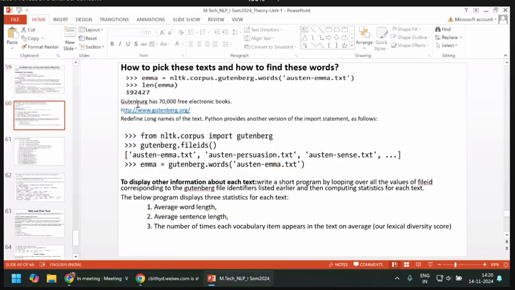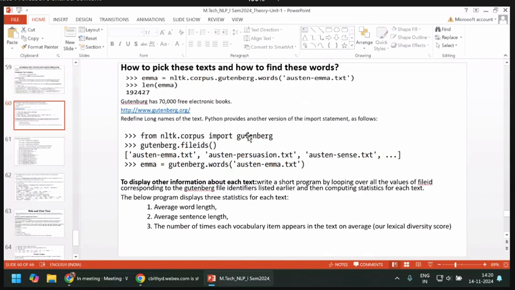Hello. The Gutenberg generally has 70,000 free electronic books. You can get it from this website. And then we redefine the long names, the file names. Otherwise, every time entering all these names is a long process. That's why you make it simple. So you redefine the long names of the text using Python. Python provides another version of the import statement for redefining things.